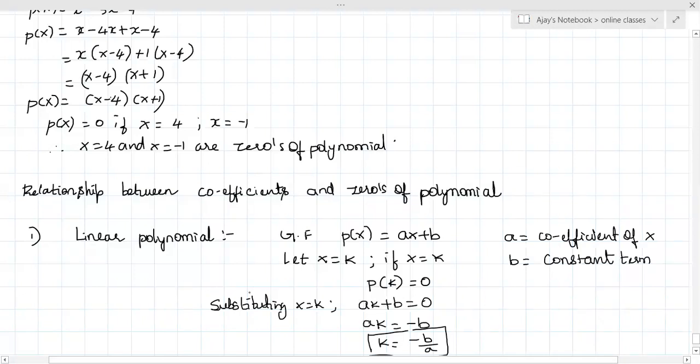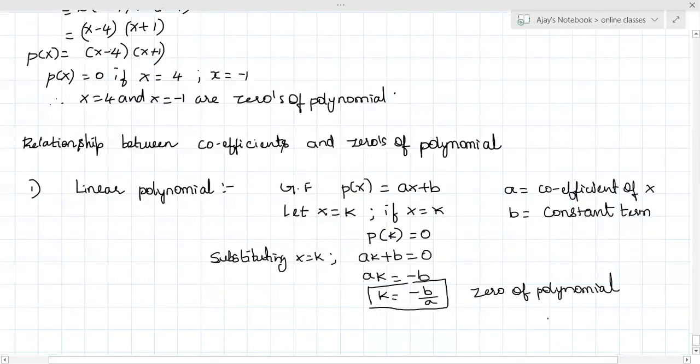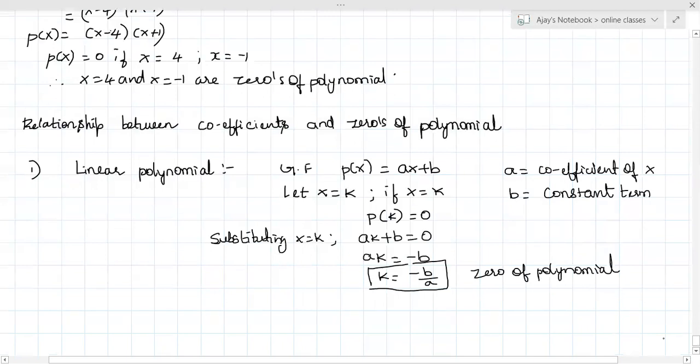Then for a linear polynomial, the zero of the polynomial will be equal to what? Minus b by a. Minus b by a.